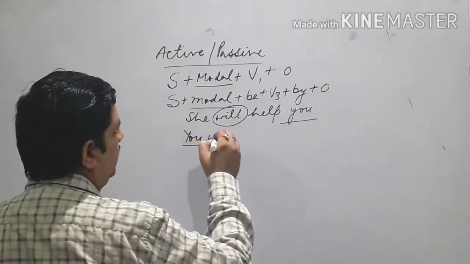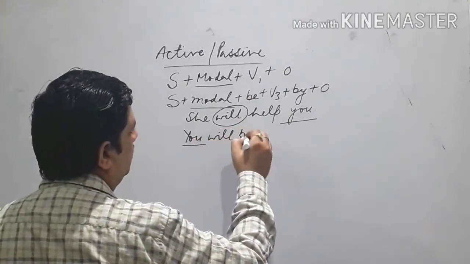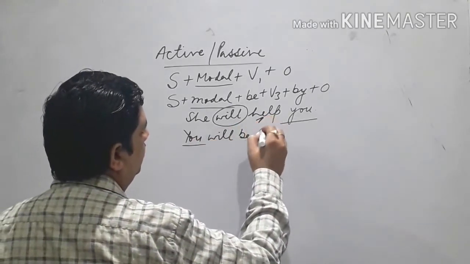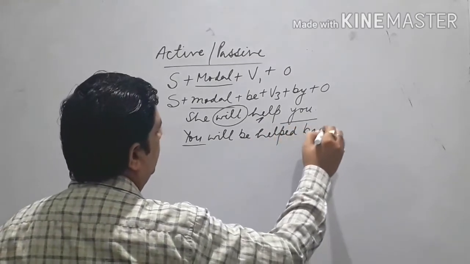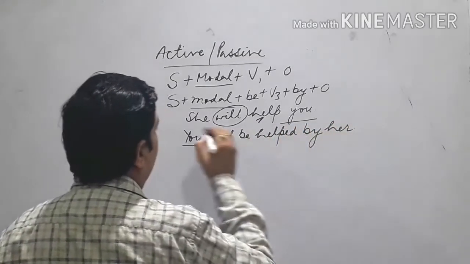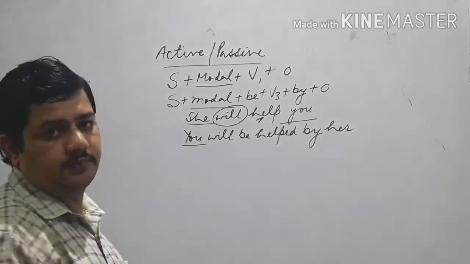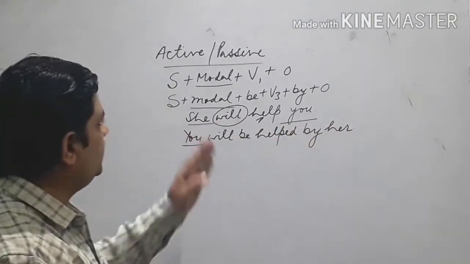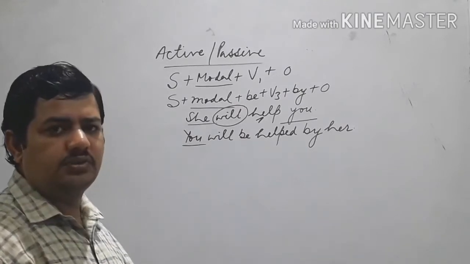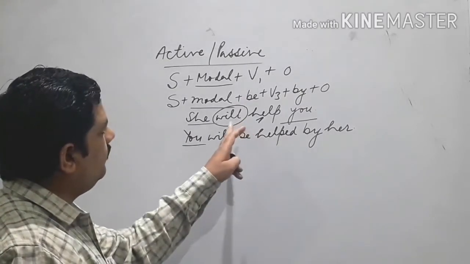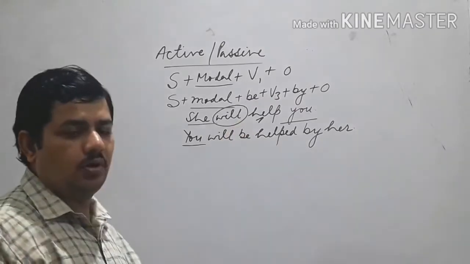So the same modal we can use. You will be, and the first form will be converted into third form. Helped by, and she will be changed into the object. Clear? The same sentence can be taken into negative sentence as well. So after this helping verb we can use not.